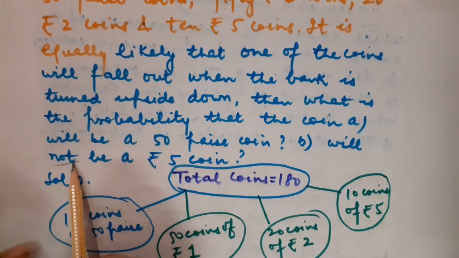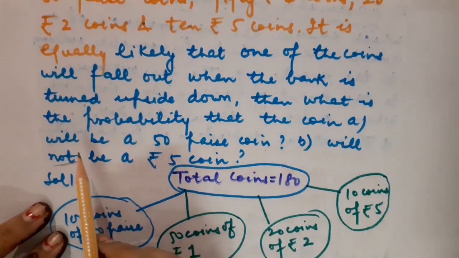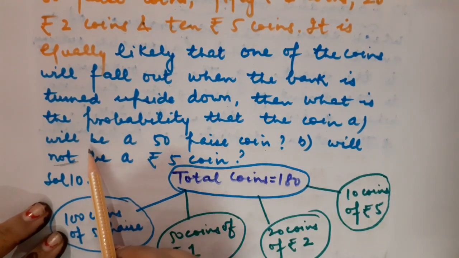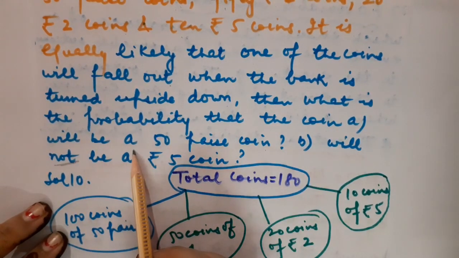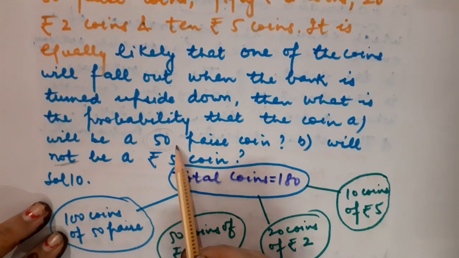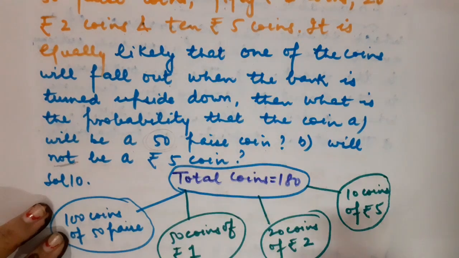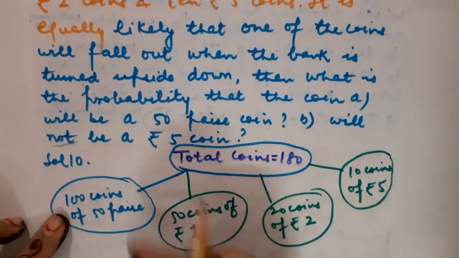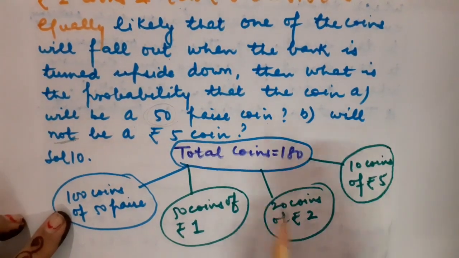Note that it is nothing but the complement. Otherwise, in the first part it is asked that we will have to calculate the probability of the event in which we just want 50 paise coins. Got it? So let us make a chart based on the given conditions.